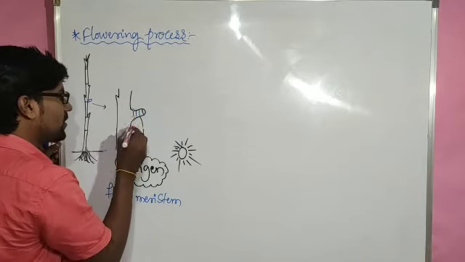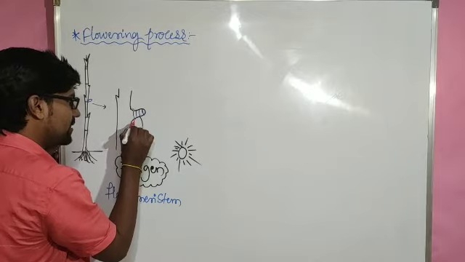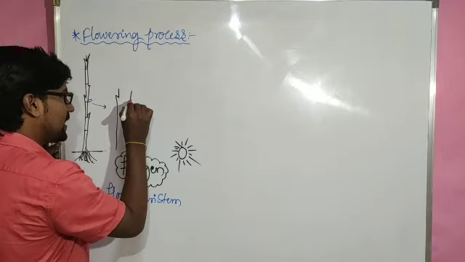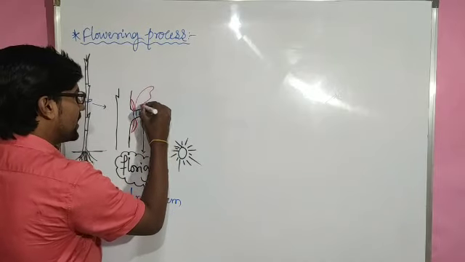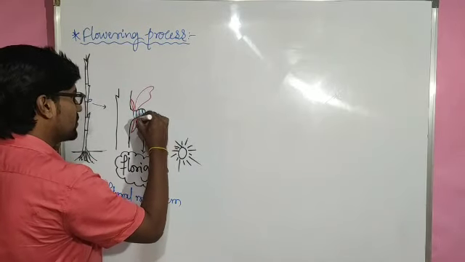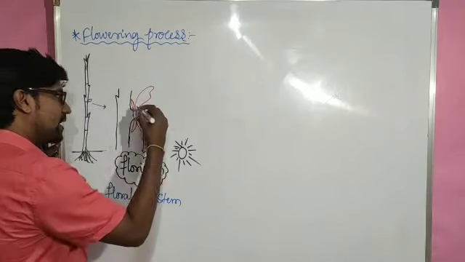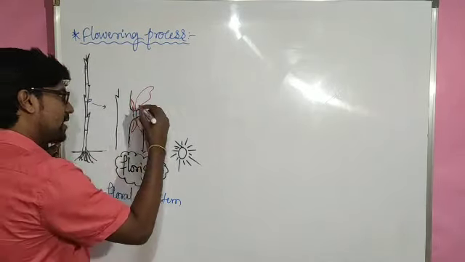From the lower node, here we are getting this kind of structure. From the next node, we are getting this kind of structure, and again from the next node, we are getting this kind of structure.